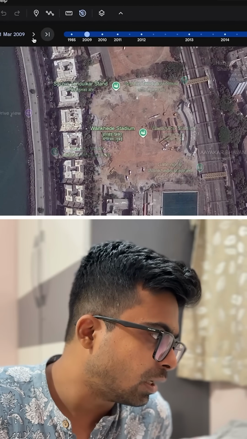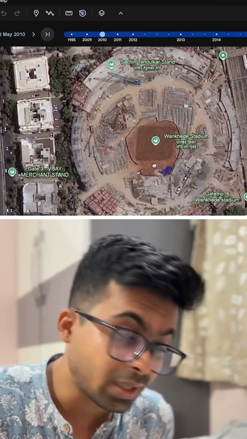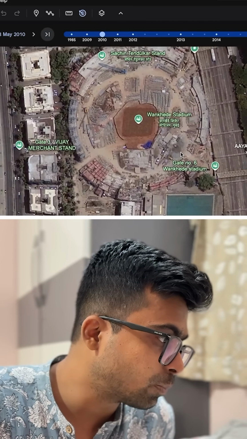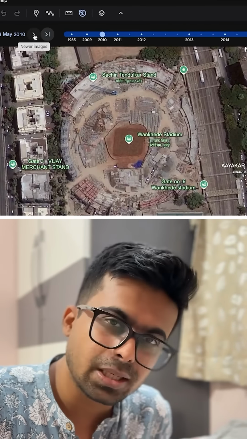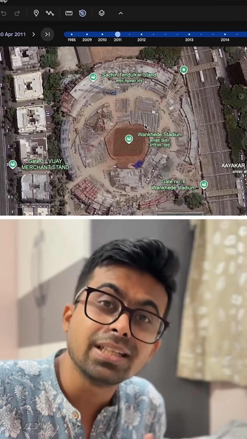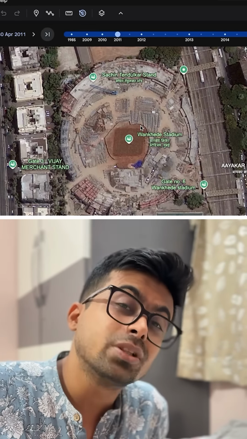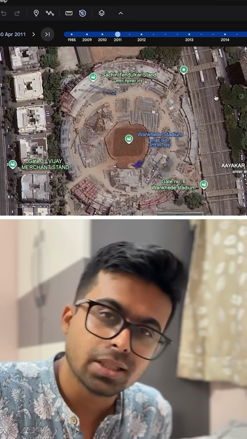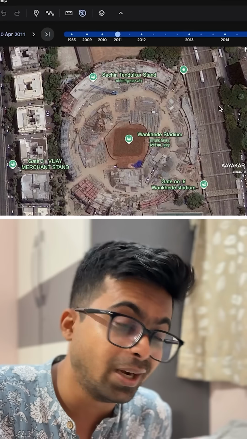Then if you go further on the timeline, 3rd May 2010, there is some work again happening. There's some progress here. You can see that there's some progress at the Wankhede Stadium. Now, if you go further in the timeline, there's some mistake here. 30th April 2011, the stadium is still under construction, which is incorrect. Maybe Maps forgot to take the photo, but the final happened on 2nd April 2011. So the stadium should have been ready by then, else they couldn't have played here.